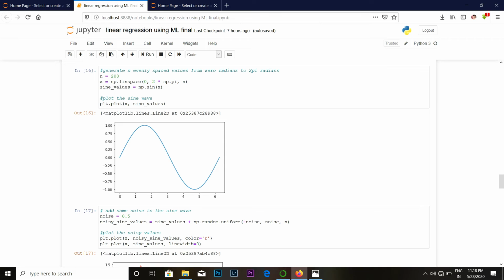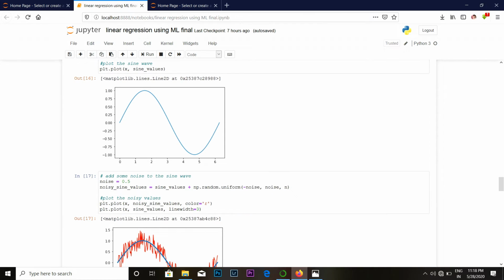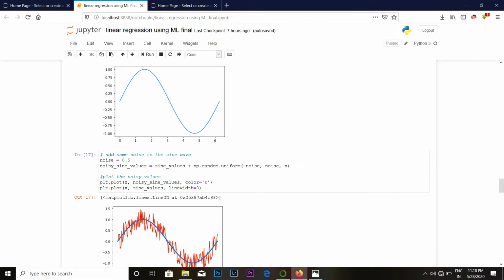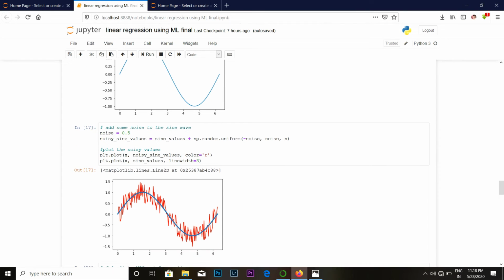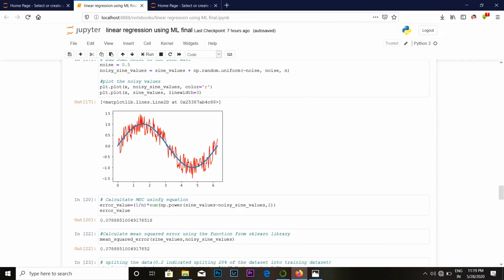Now to find the mean squared error, we have added some noise to the sine wave, that is, here we add 0.5 noise to the sine wave. Now we calculate the MSE using the equation. To calculate MSE, the error value is equal to 1 by n times the sum of np.power of sine value minus noisy sine value.